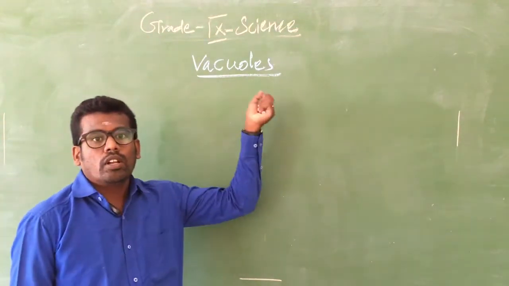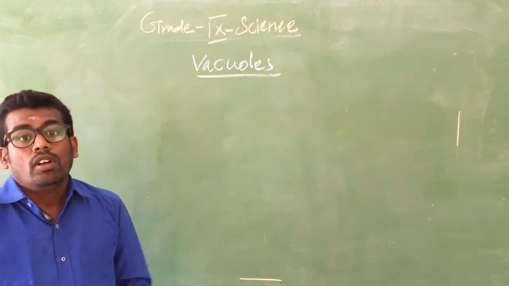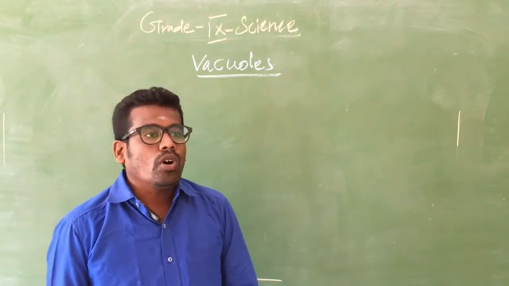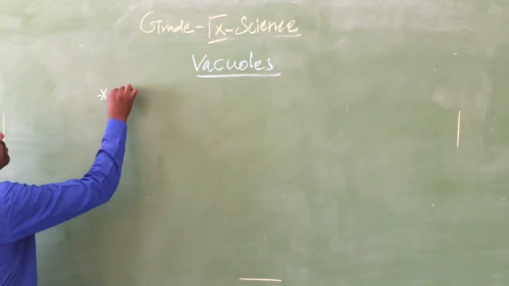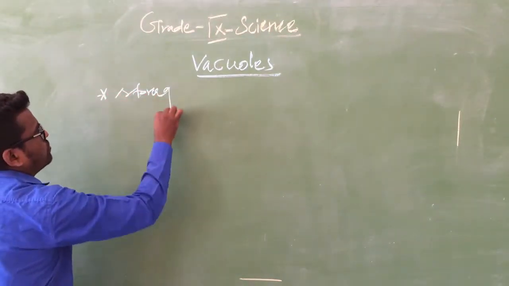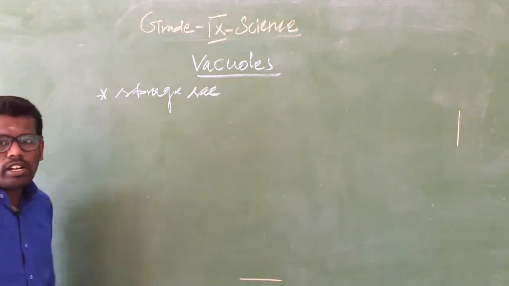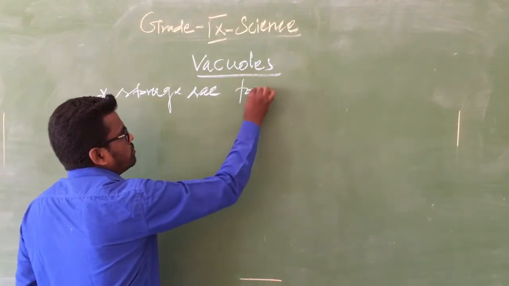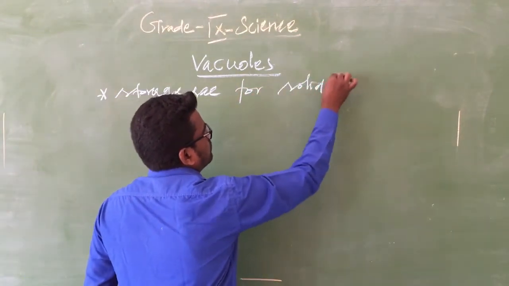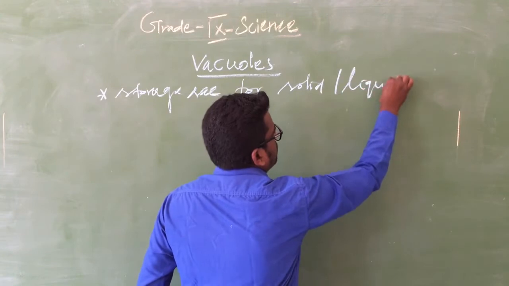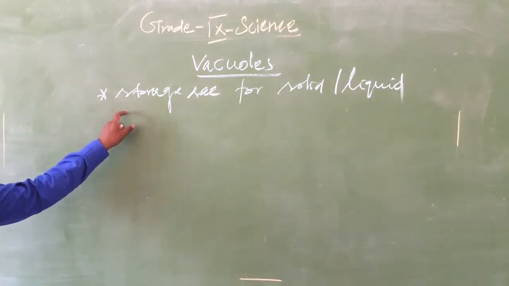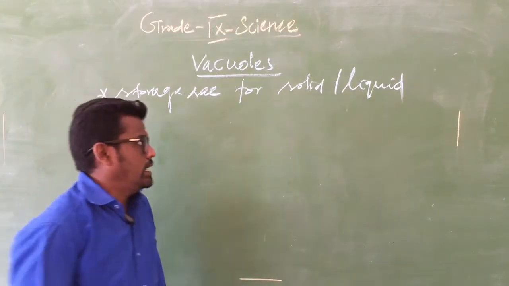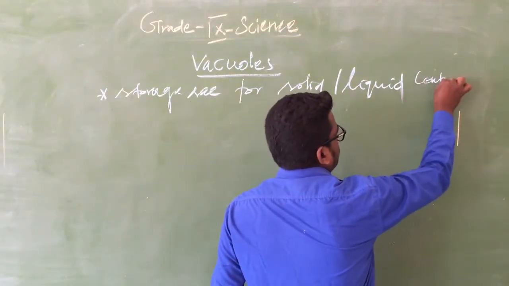Vacuole is one of the cell organelles. This is a storage sac. I told you already what is meant by sac. A sac is a bag-like structure. It is a storage sac for solid and liquid contents.